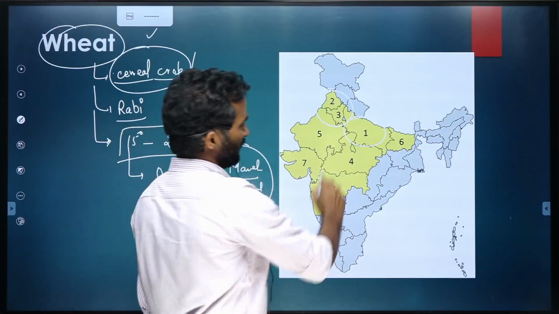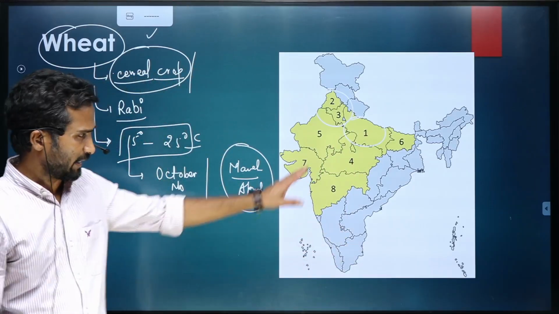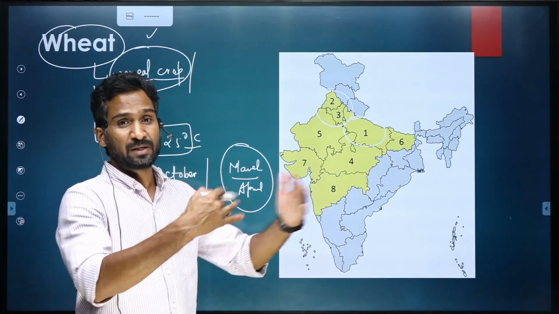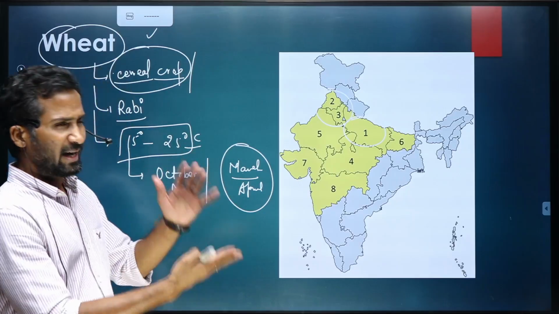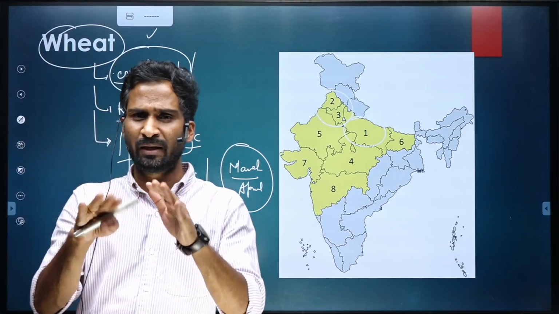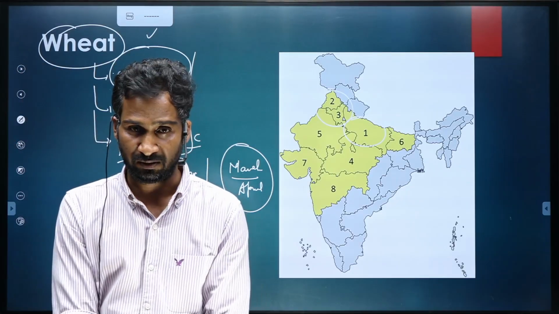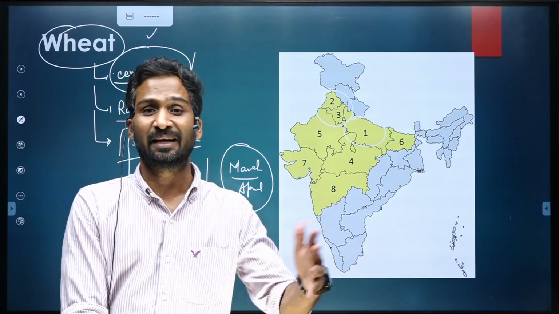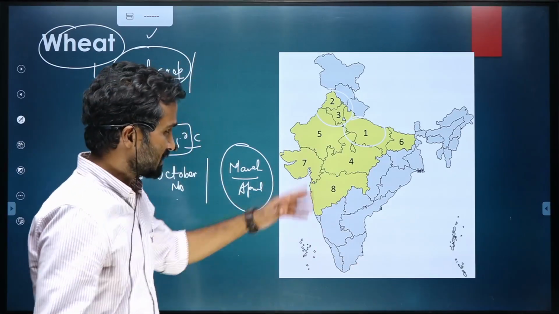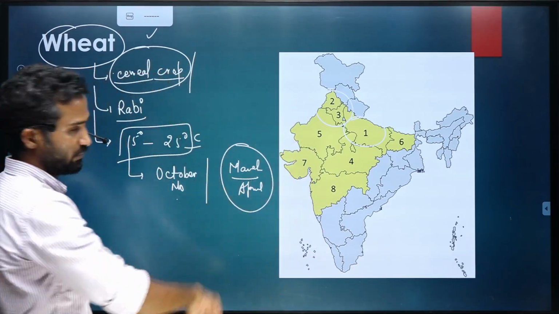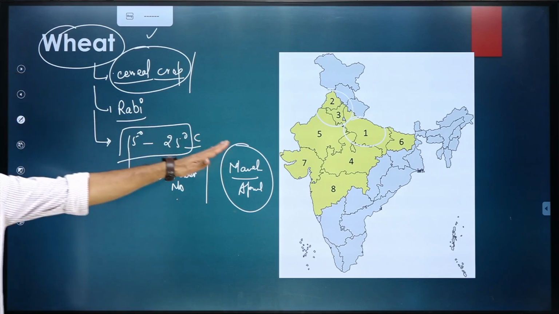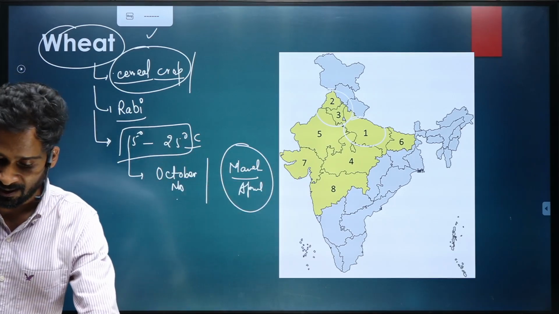UP is among the largest. Do not take it as the largest producer because it keeps on changing. The facts are like the amount, the difference is not much between the largest and the second largest producer. So just remember the leading producers of wheat. So leading producers of wheat would be Punjab, Haryana, UP,